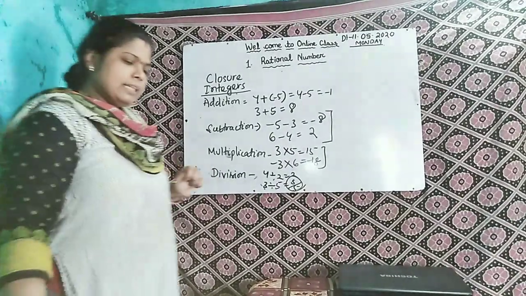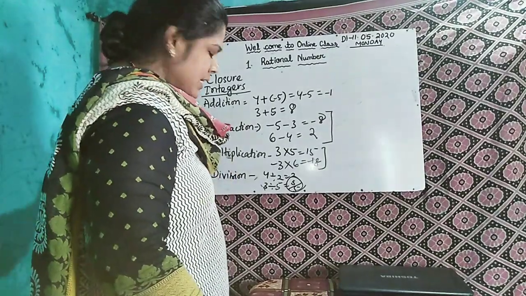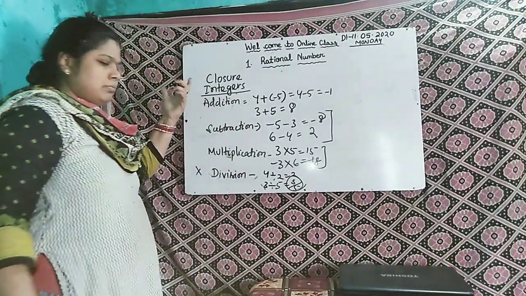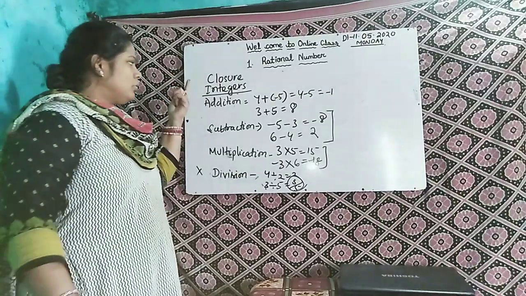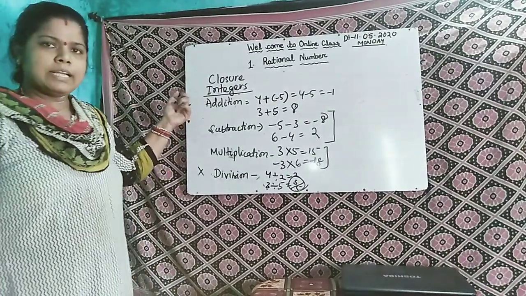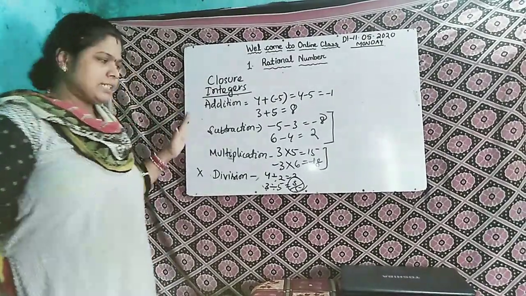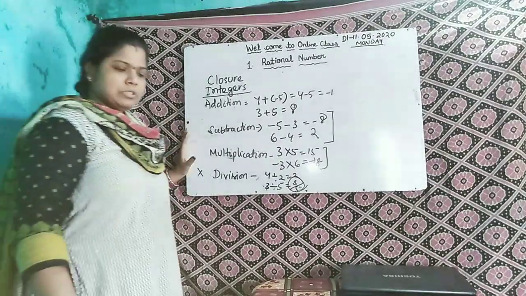Okay. Then it is about your natural numbers, whole numbers and integers, which property each satisfies. So here you understood properly.